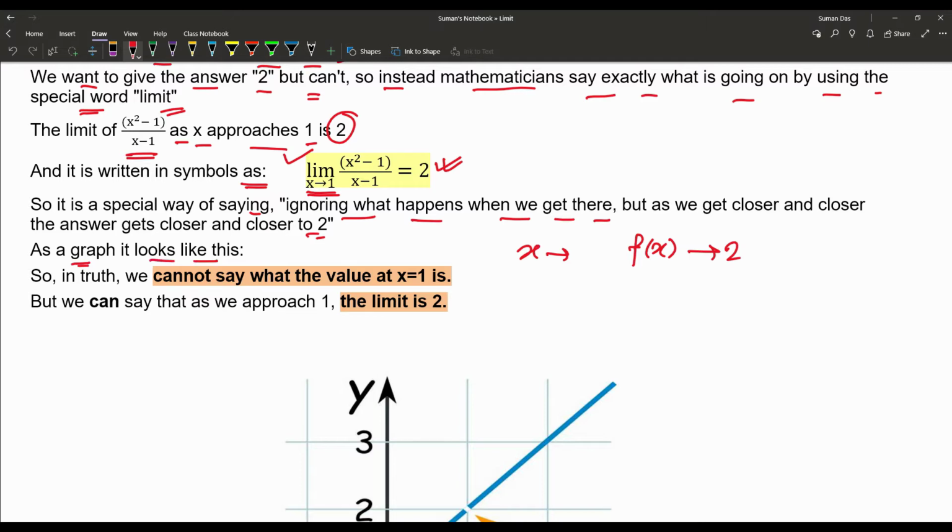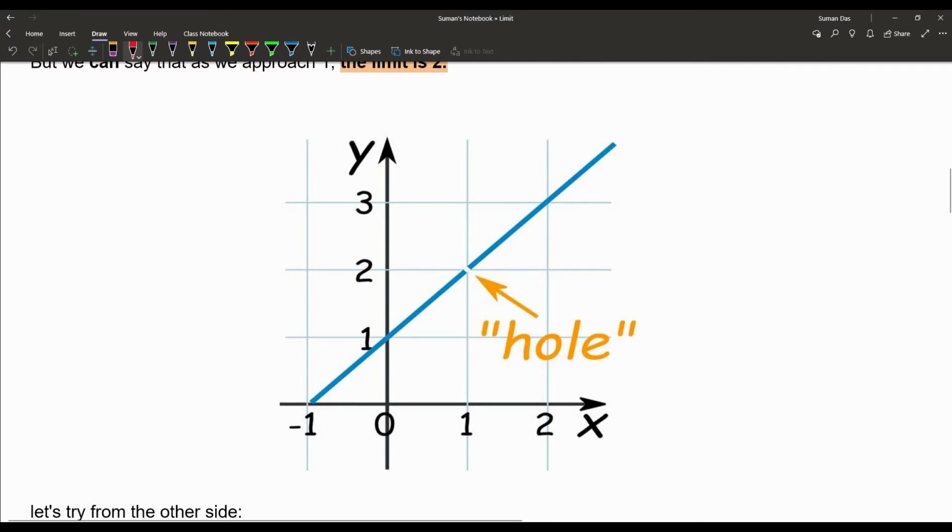Just look at the graph here. Suppose x is minus 1. Then the result is (minus 1) whole square minus 1 upon minus 1 minus 1, that is 0 by minus 2, or 0. So the value of the function is 0.